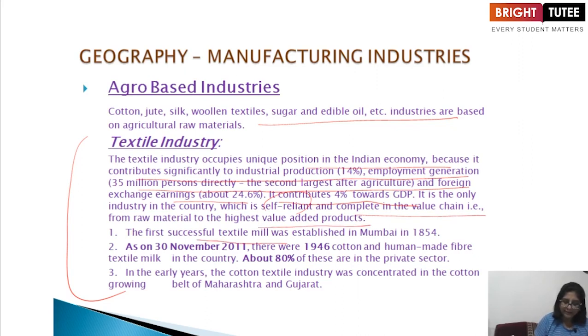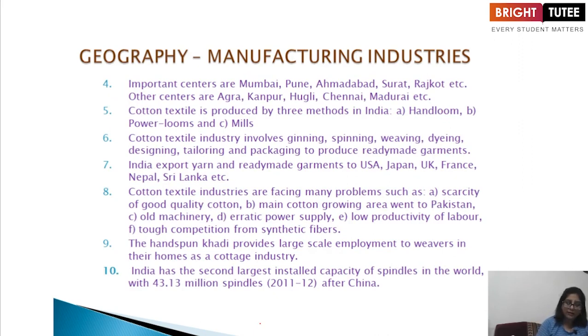The first successful textile mill was established in Mumbai in 1854. As on 30th November 2011, there were 1946 cotton and human-made textile mills in the country. About 80% of these are in the private sector. In the early years, the cotton textile industry was concentrated in the cotton growing belt of Maharashtra and Gujarat. These are very important points and you must go through them. Important centers are Mumbai, Pune, Ahmedabad, Surat and Rajkot. You must know how to locate all of these on the map of India. And other centers are Agra, Kanpur, Hooghly, Chennai, Madurai, etc.